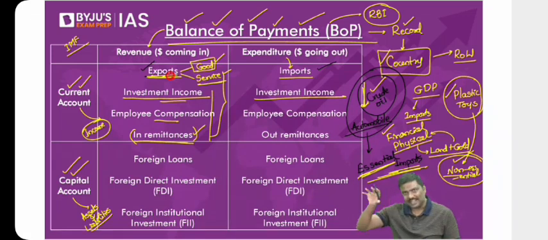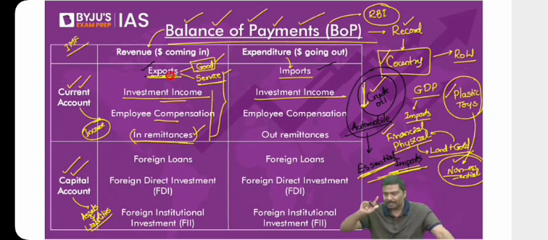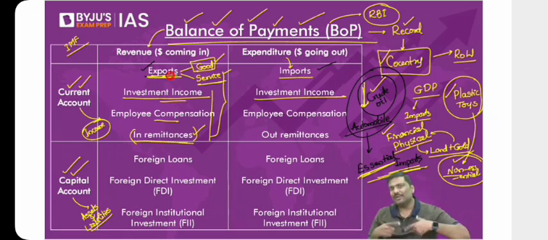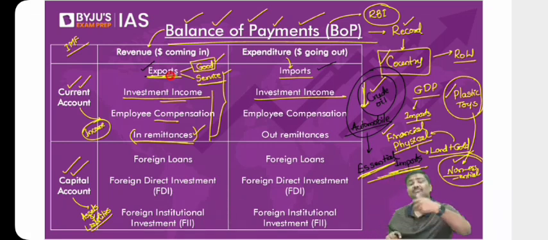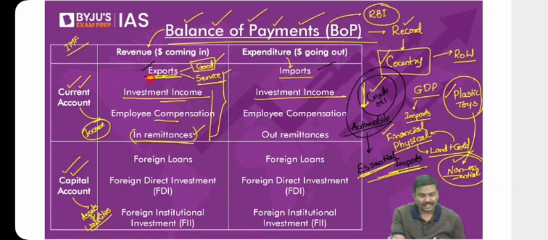And understand this, I'm looking at only one side of the equation. Can I control the trade deficit by promoting exports also? I hope you understand. Can I basically control the trade deficit by promoting more and more exports? Of course, yes. And isn't the government of India implementing reforms to promote exports? For example, we have PLI. We'll discuss that, don't worry. We have PLI. We have Make in India. We have so many reforms to promote manufacturing exports from India. Done. So this is one component within the current account, exports and imports.